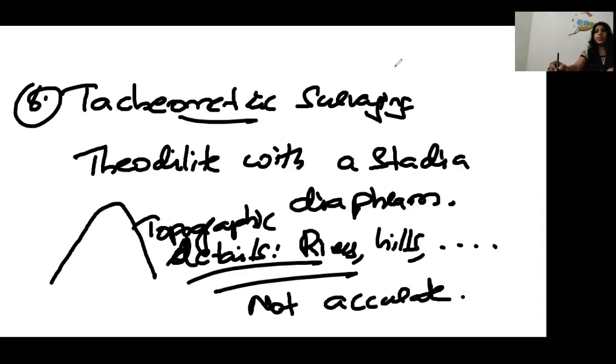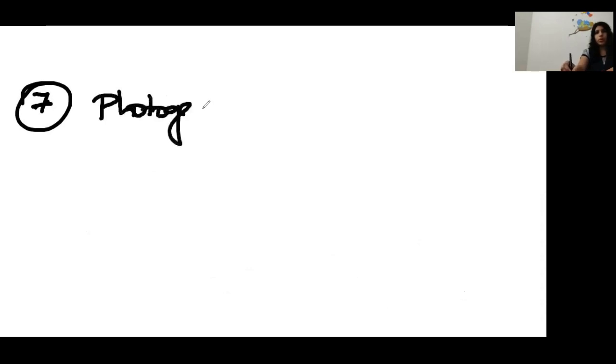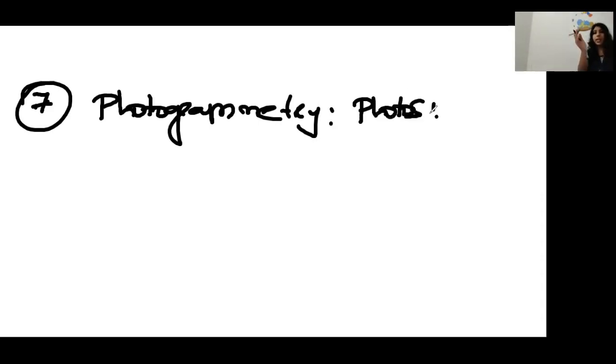Okay. So the next two points are also remaining. Only these points you have to understand. You don't have to memorize any lengthy lines. Only point by point we have to study. Next is photogrammetry. Photogrammetry means when there is a region or area where we cannot do any ranging, survey or leveling, we hire a helicopter and take photos from above. Those photos we merge and combine to form a photograph for detailed analysis. That type of surveying is photogrammetry.